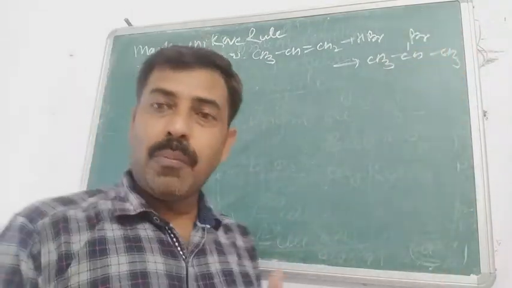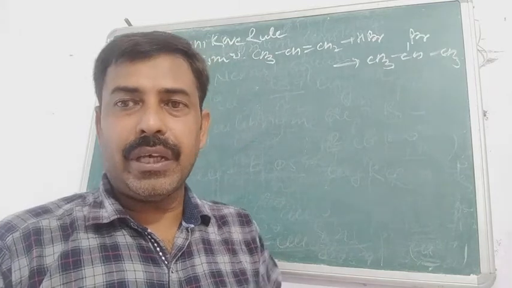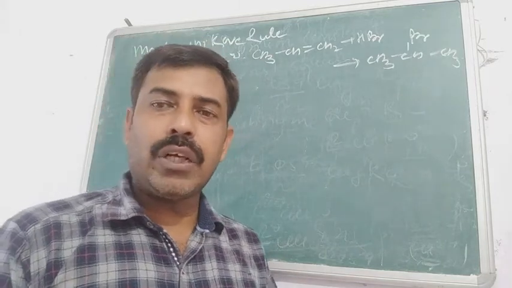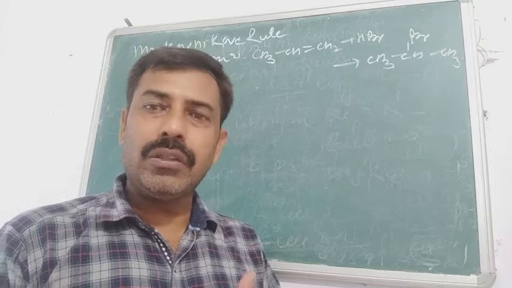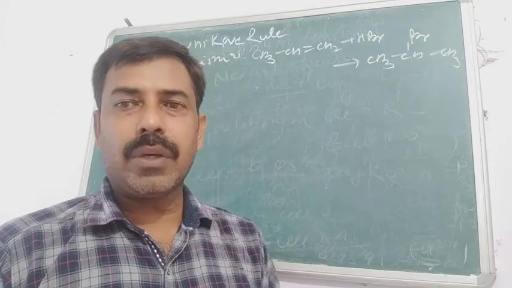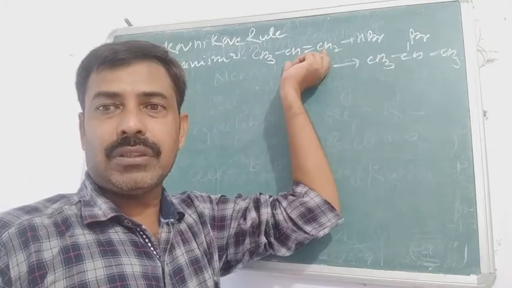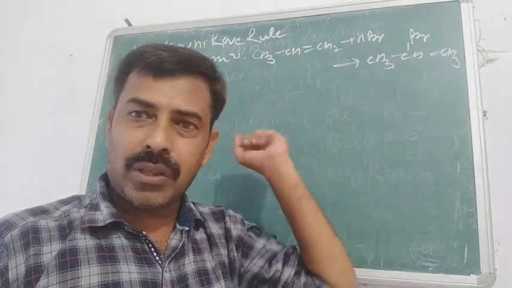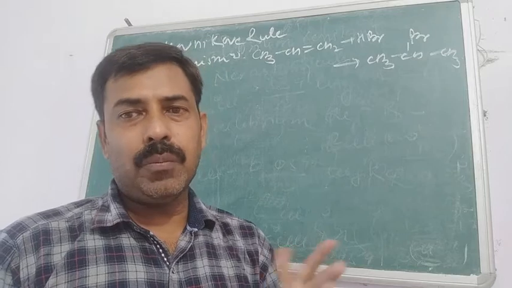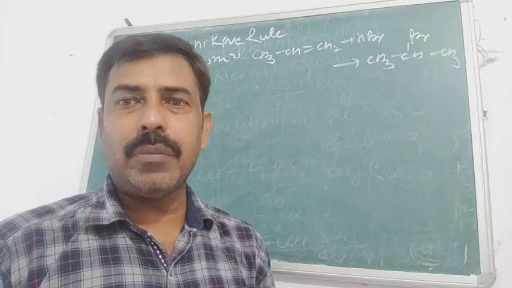That means the more electronegative element, here bromine, approaches the unsaturated carbon having the lesser number of hydrogens. Of the two unsaturated carbons, CH and CH2, CH has the lesser number of hydrogens, so that is carrying the bromine, the more electronegative element.